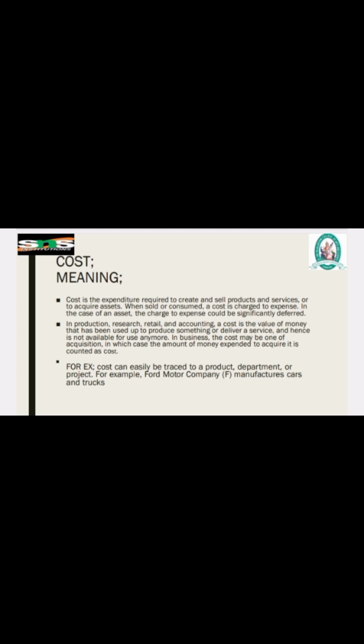In the case of an asset, the charges to expenses could be significantly important. Next, in production, research, retail, and accounting, a cost is a value of money that has been used to produce something or deliver a service and hence is not available for use anymore. In business, the cost may be one of acquisition, in which case the amount of money expended to acquire it is counted as cost. Example, here the cost can easily be traced to a product, department or project, etc.